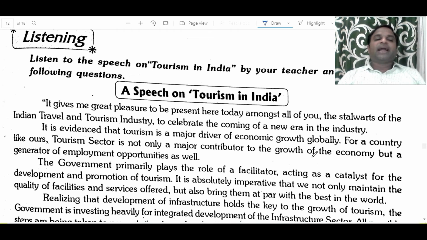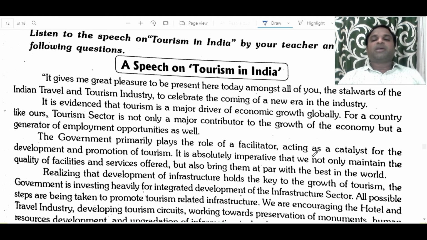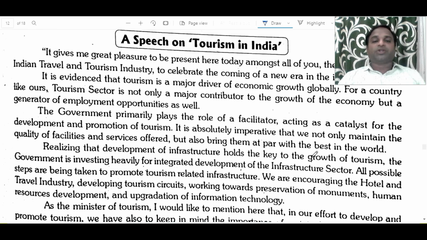It gives me great pleasure to be present here today amongst all of you, the stalwarts of the Indian travel and tourism industry, to celebrate the coming of a new era in the industry. It is evidenced that tourism is a major driver of economic growth globally. For a country like ours, the tourism sector is not only a major contributor to the growth of the economy, but a generator of employment opportunities as well.